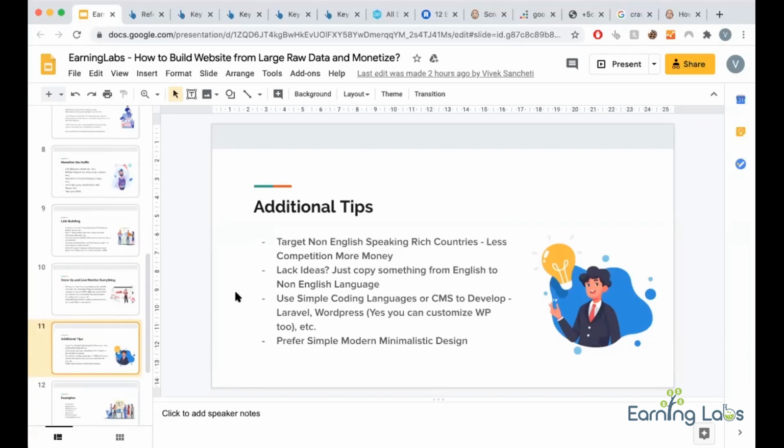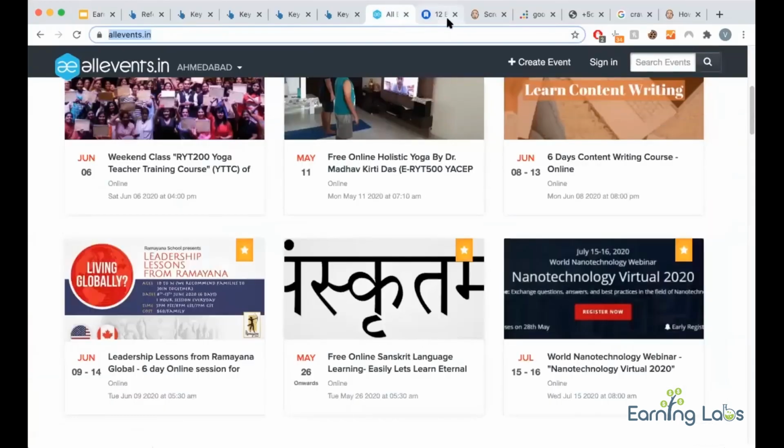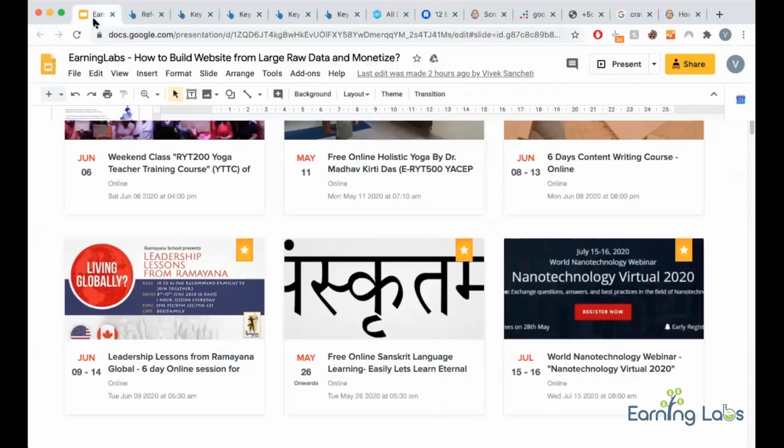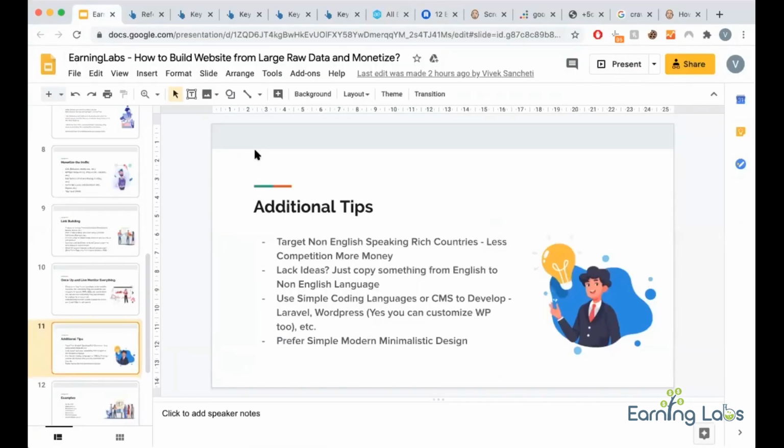So if you found this events idea, or a course idea, or this hotels idea good, make a site in French, make a site in German, and just copy the same concept with your original data, with your own design, a modified dynamic template of the page, and serve it to them. That's one way. For coding these things, I suggest you use simple languages. Don't complicate it at the start. Just build simple, put it in front of Google, see how Google reacts, and then improve and iterate. You can even use WordPress.